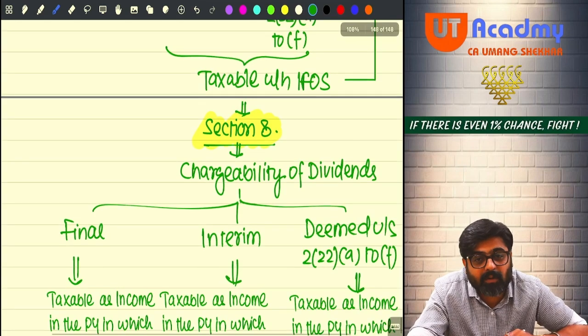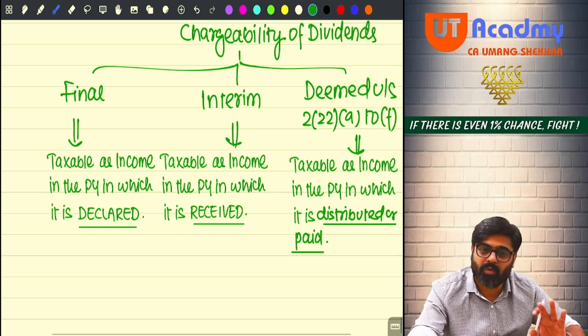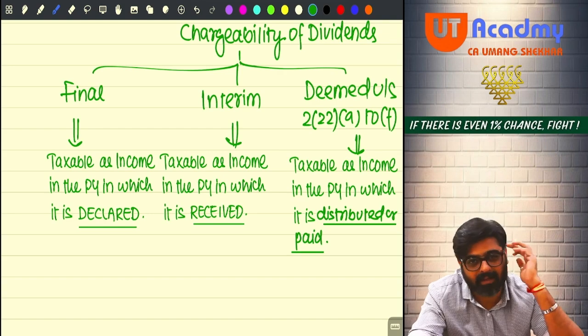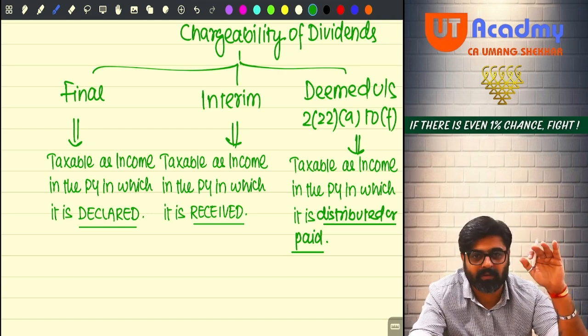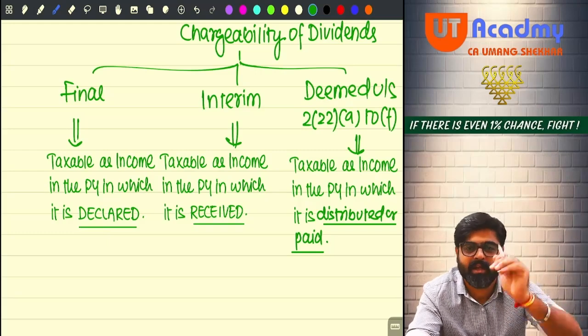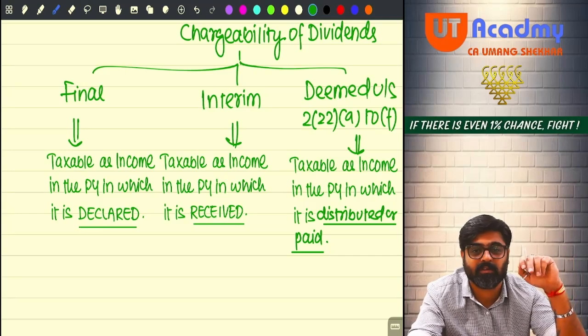Will you follow method of accounting? Or charge the dividend as per section 8 only? See, you know that the dividend is taxable here. There is nothing new. Everyone will know. Just like you, all the CA students will be knowing that dividend is taxable under the head IFRS. But why are you different from other CA students?